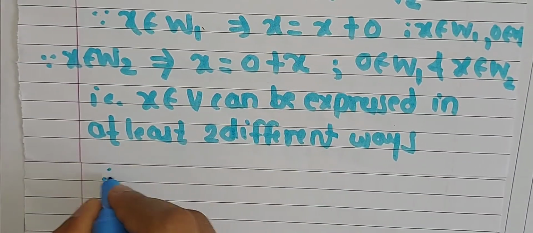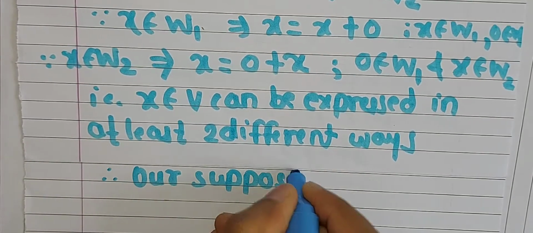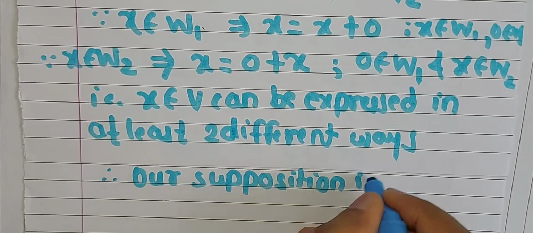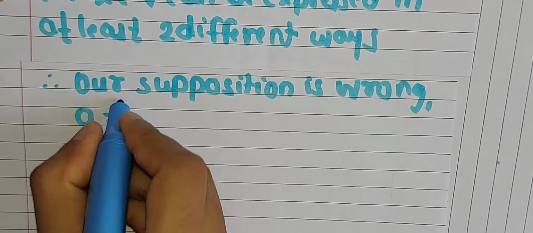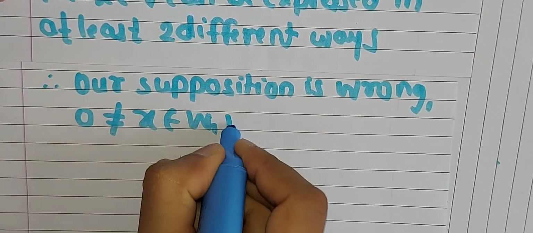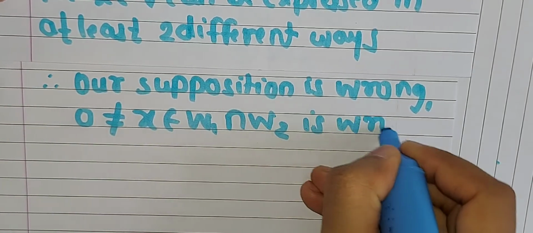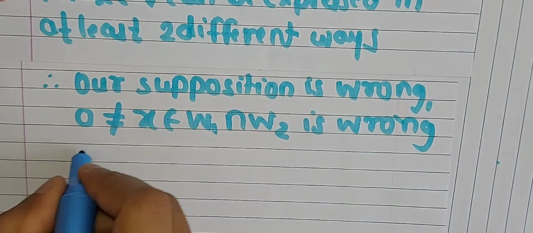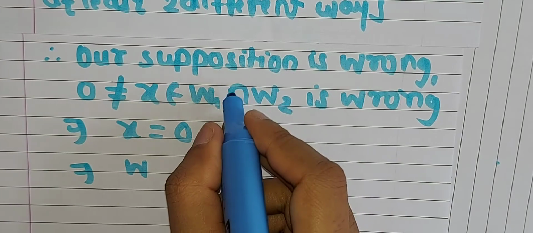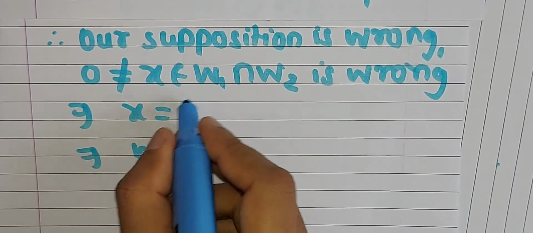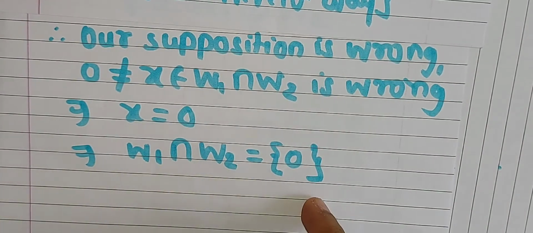Therefore, our supposition that 0 is not equal to x belonging to W1 intersection W2 is wrong. Hence, if this is wrong, then what is true? x must be equal to 0. That is, this x from W1 intersection W2 is 0. Therefore, W1 intersection W2 is equal to the singleton set {0}.